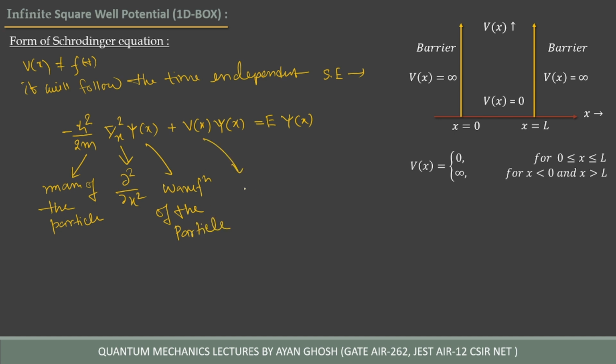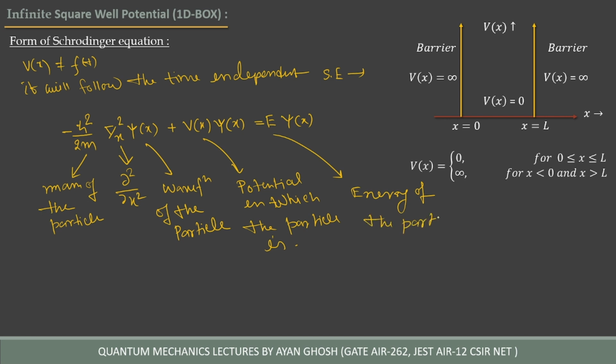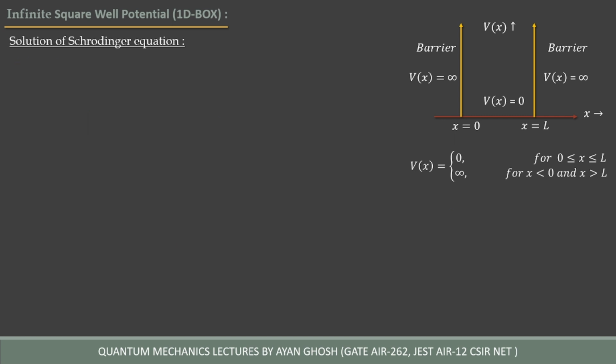V is the potential in which the particle is, and E is the energy of the particle, which is greater than 0. So this is the Schrödinger equation. Now we will see how it can be solved.